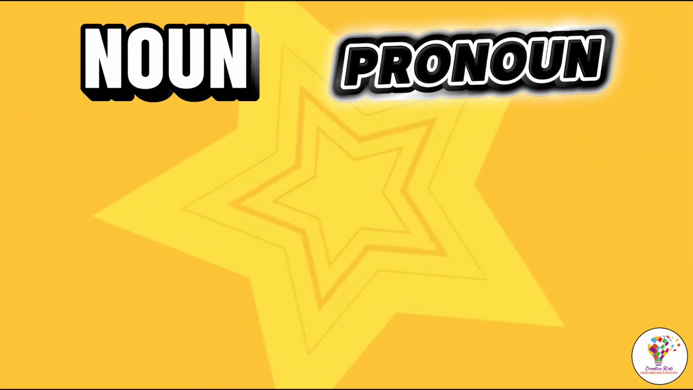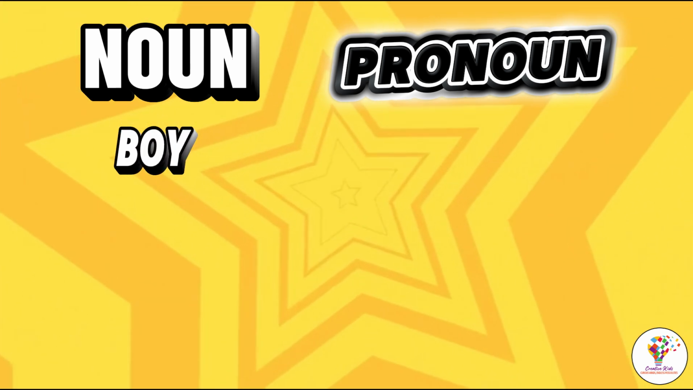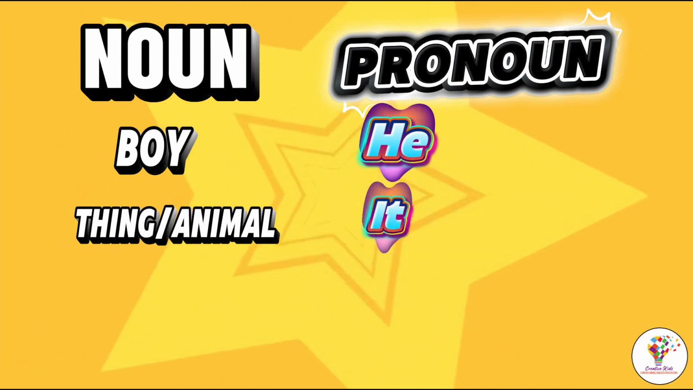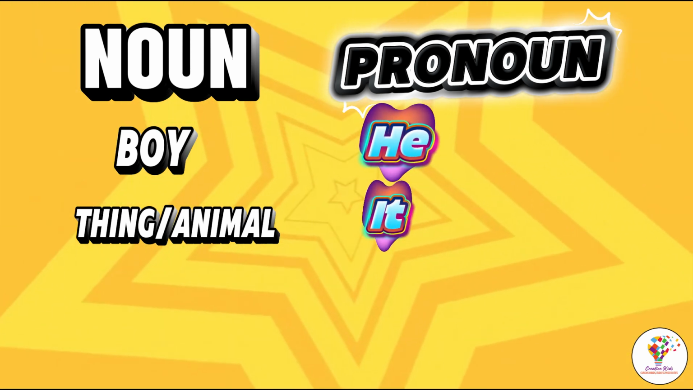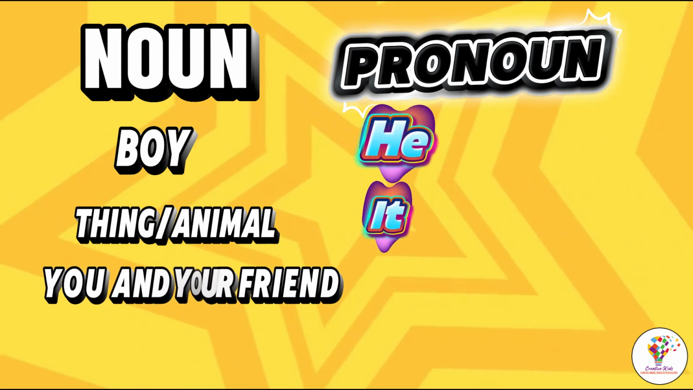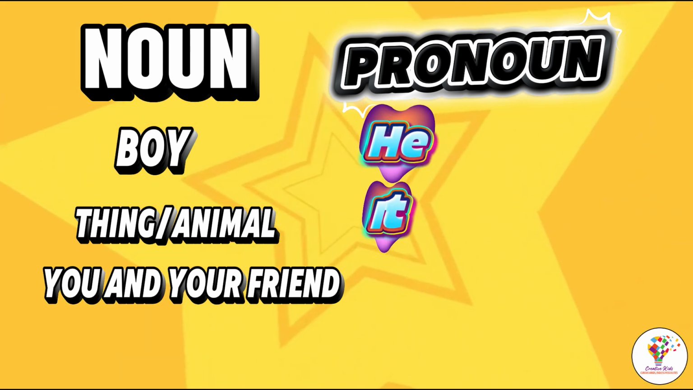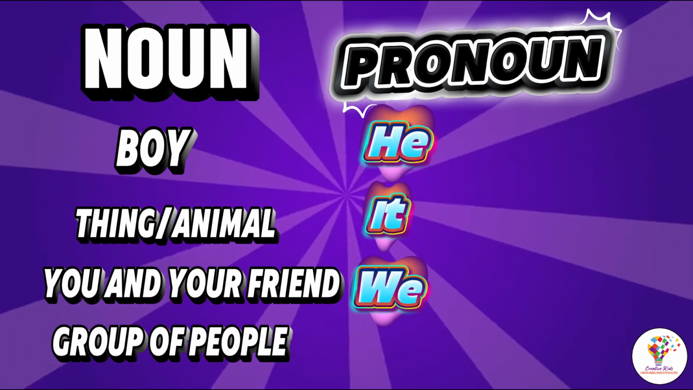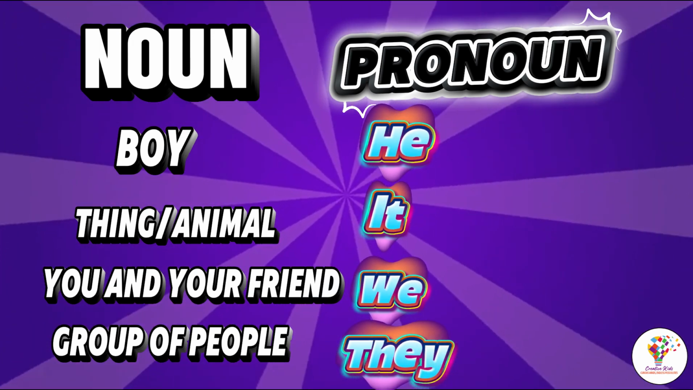So in the same case, in place of a boy, we will use he. In place of animals and things, we use it. And in place of you and your friend, you will use we. And in place of the other people, a group of people, you will use they.